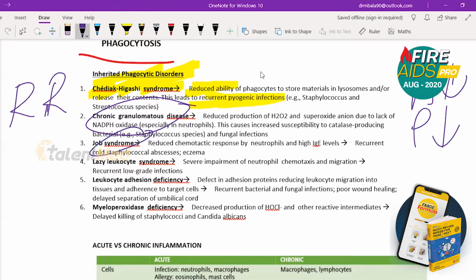Number 3 is Job syndrome. Here, the response is reduced. So the response is reduced in Job syndrome, and you get recurrent abscess, recurrent cold abscess and eczema.